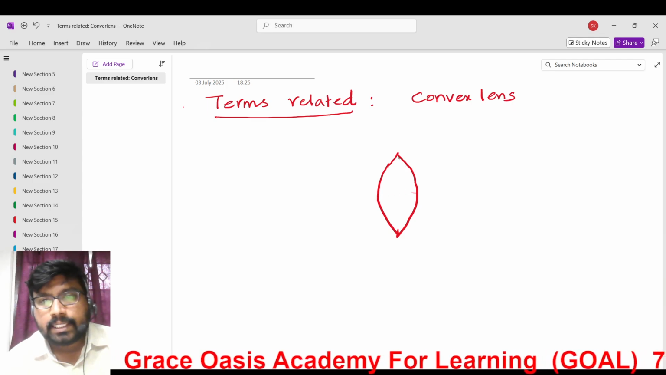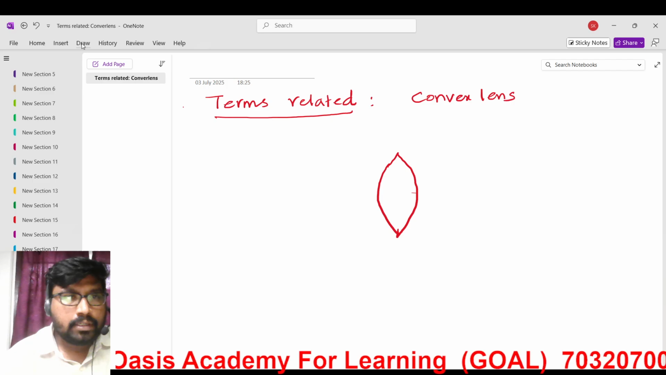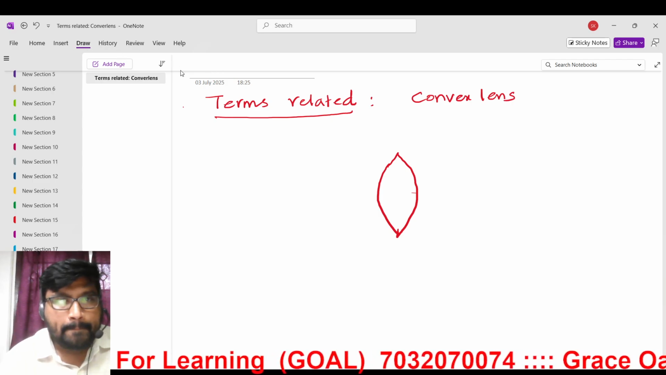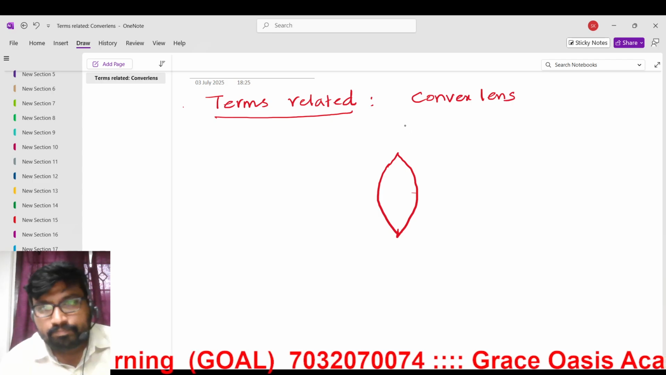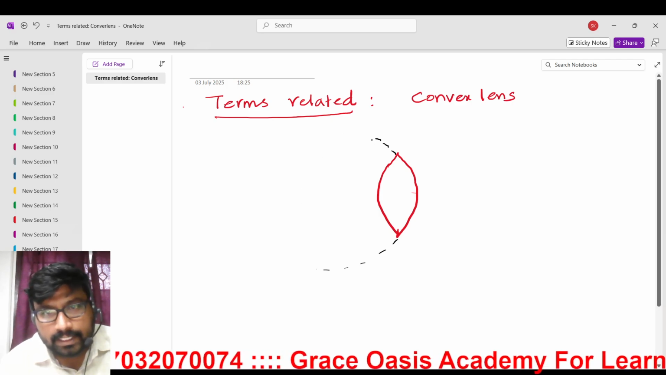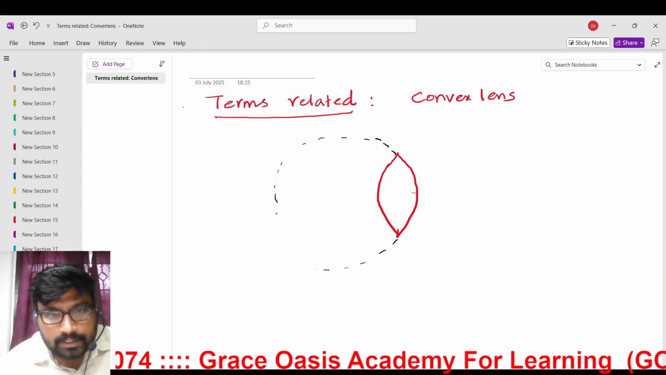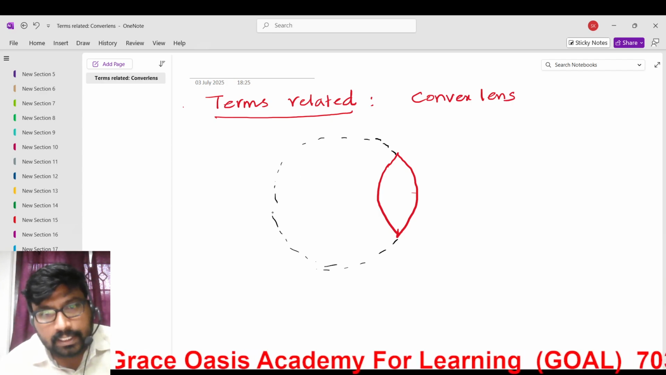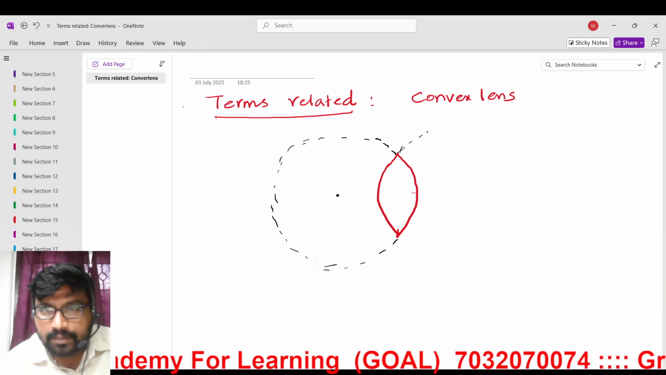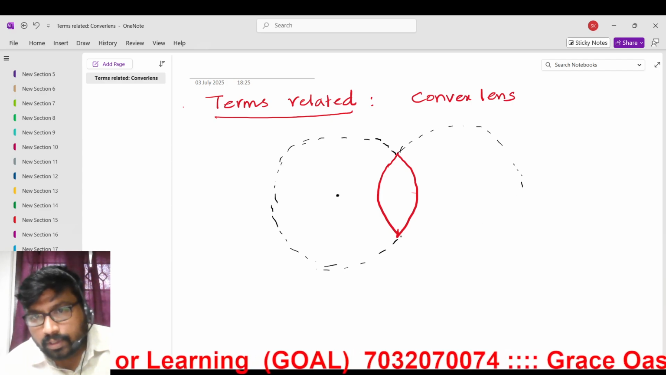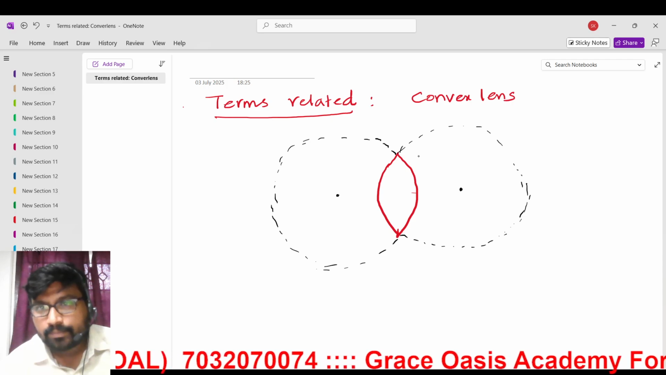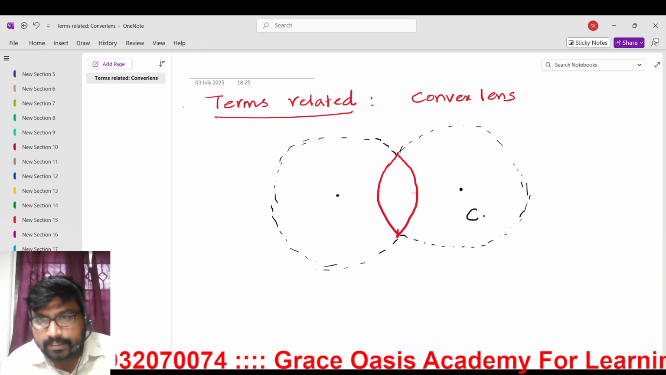So the middle part is thicker, the edge is thinner. Right, so if you see this curvature, this particular curvature is resembling a different circle. Can I draw a circle like this? This is a different circle with a center. And for this curve we can draw one more circle like this, with a center. Okay, this center will be C1.